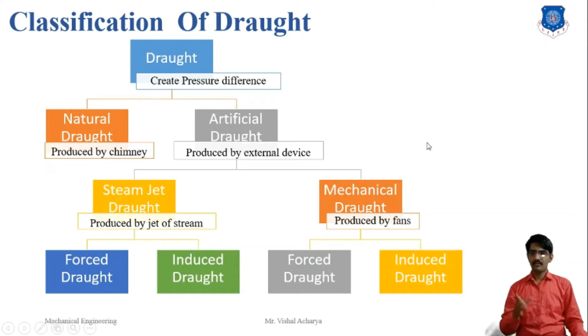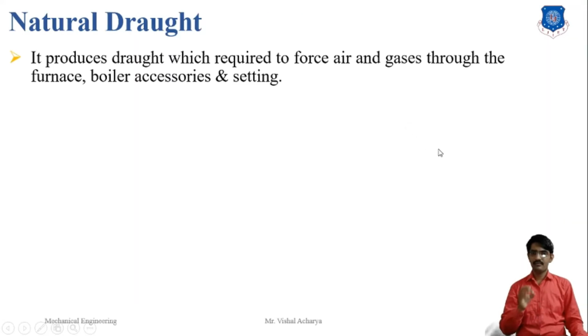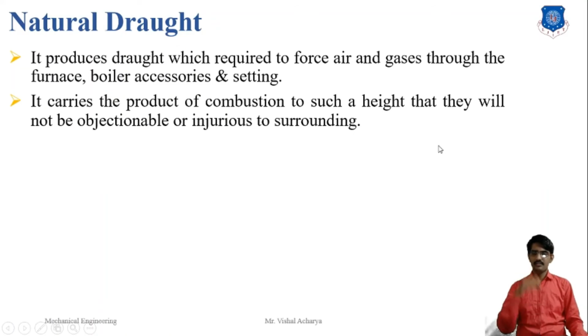First we learn about the natural draft system. It produces a draft which requires forcing air and gas through the furnace, boiler accessories and settings. The air passes through the air preheater to the grate and path for the combustion of the fuel, and the gas passes through the air preheater, superheater, economizer, these devices being boiler accessories and settings. It carries the products of combustion to such a height that will not be objectionable or injurious to the surroundings.